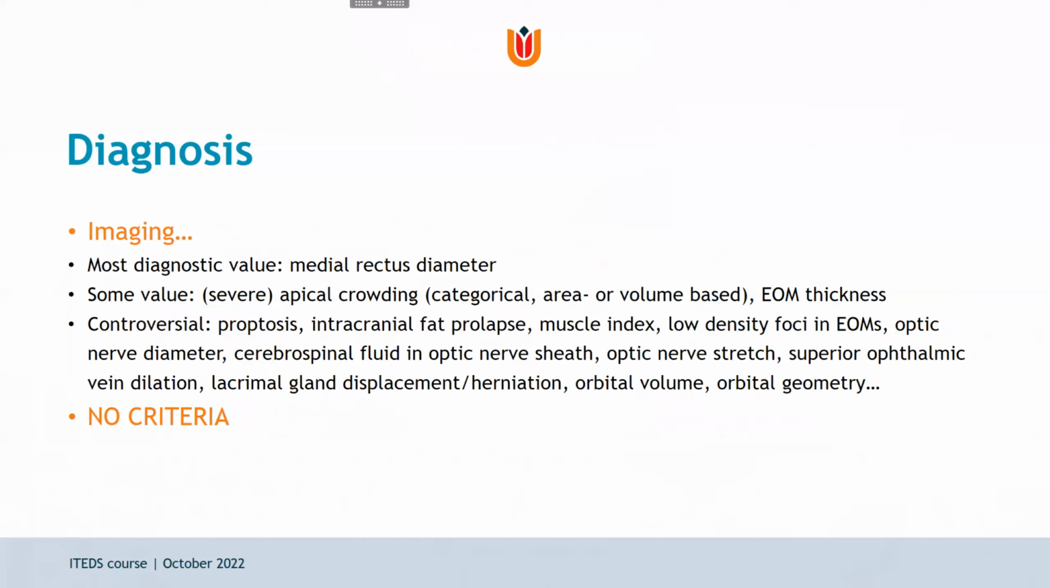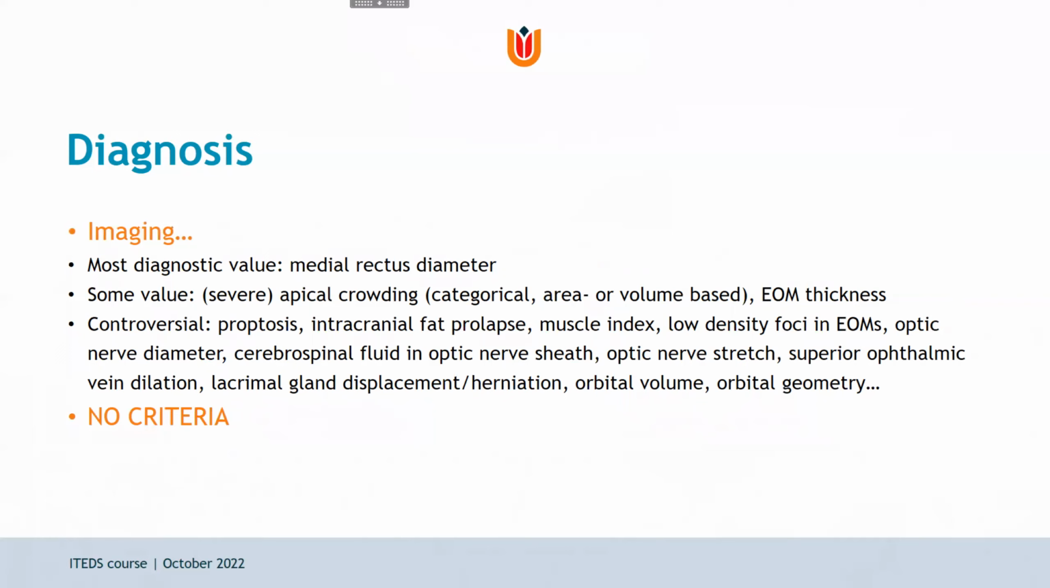I think the factor with the most diagnostic value is the medial rectus diameter. It has been shown to be an independent significant predictor of DON in multivariable models. Some value probably also goes to severe apical crowding, whether it be categorically scored, or area or volume based. And also the thickness of the other EOMs have some value.